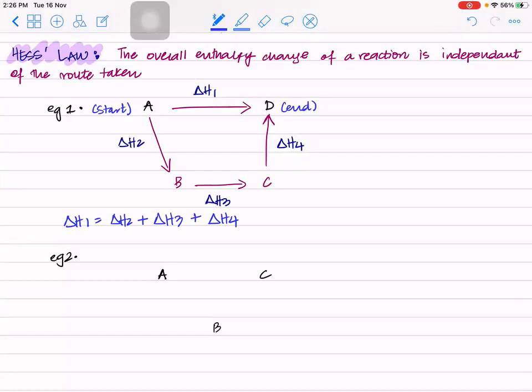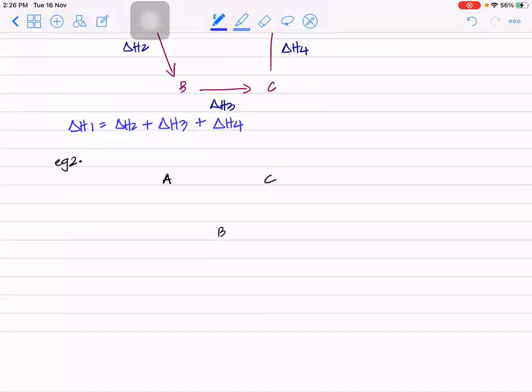Clear? Let's see another example. You have A, let's say you're going from A to C, A to B, and C to B. Now, can you identify where we are starting from? A. We are starting from A. So can I call this my start? Where are we ending? B. Do you all understand why we are ending at B?